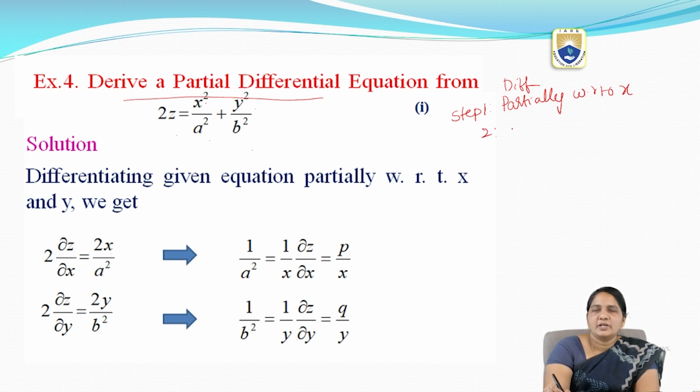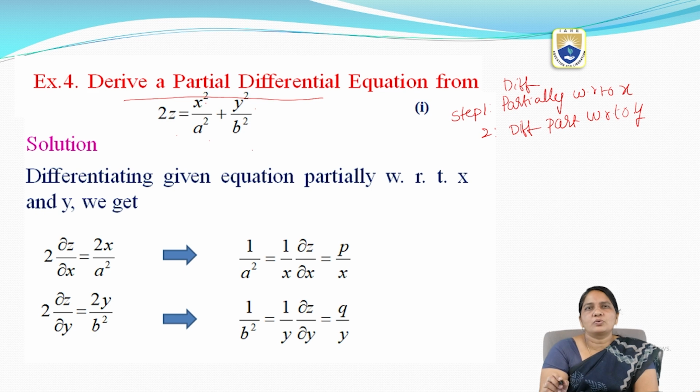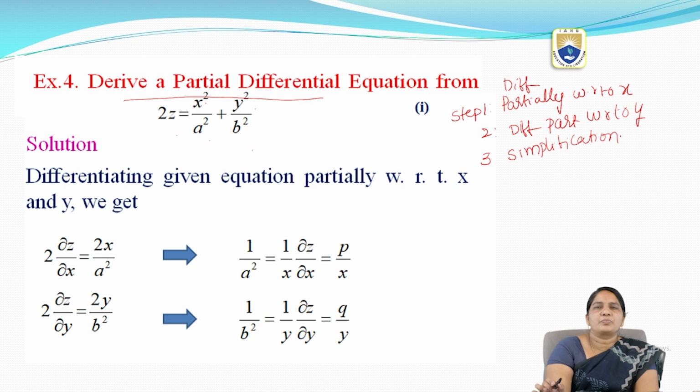Step 2, differentiate partially with respect to y. Then the third step, simplification. So the same procedure we are going to follow here to solve the given problem.